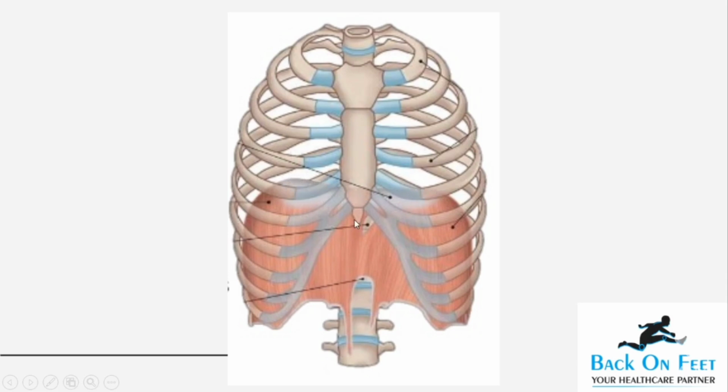Whenever you're looking at the person standing in front of you, your left is the right and your right is the left. So this here is the right dome, this is the left dome. The right dome sits a little higher than the left dome. The reason being that the liver is sitting just beneath your diaphragm, and that requires space, and that is why your right dome is higher.